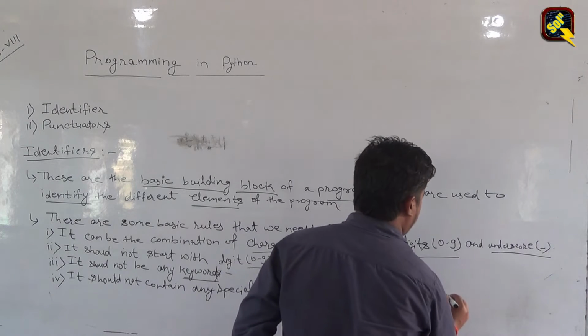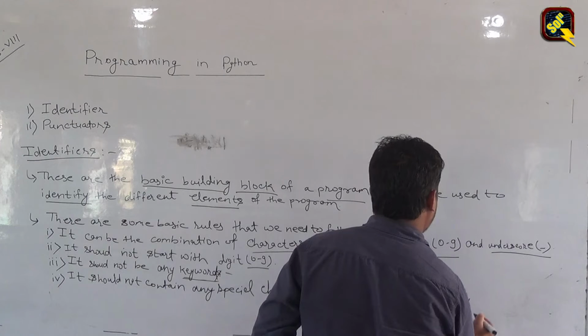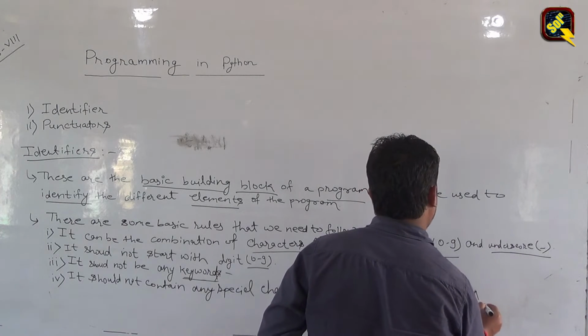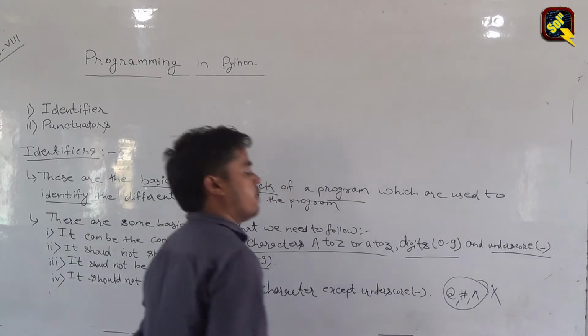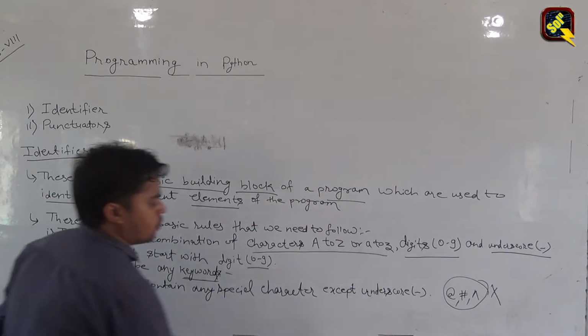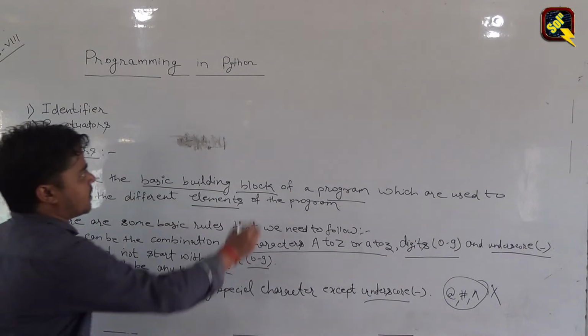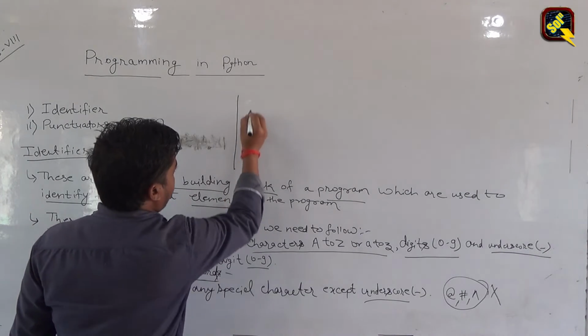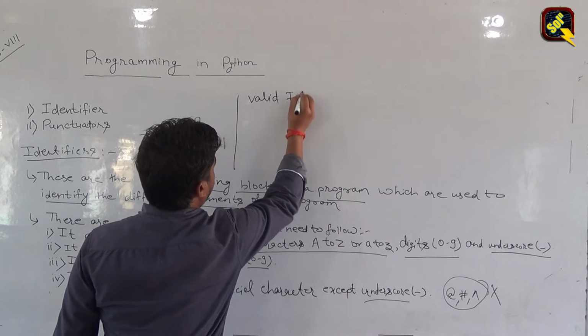Other special characters are not allowed in an identifier. Only underscore is allowed. So while naming anything in a program, we should keep all these four points in our mind.